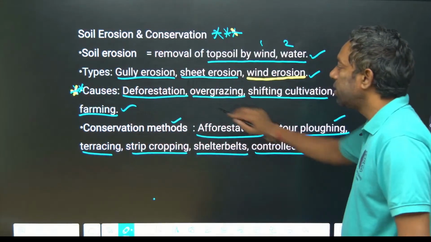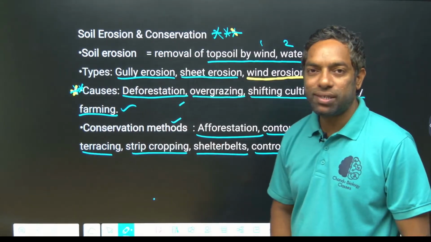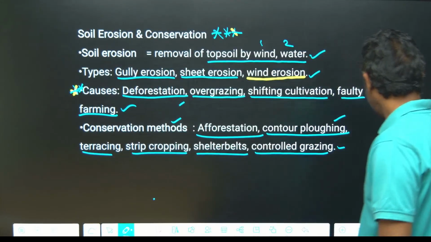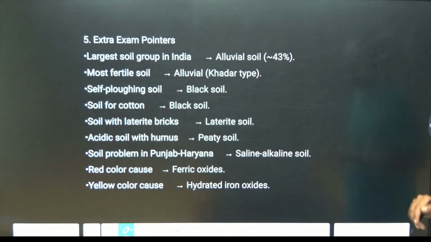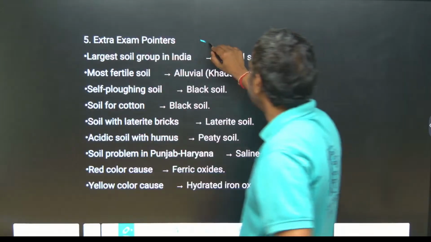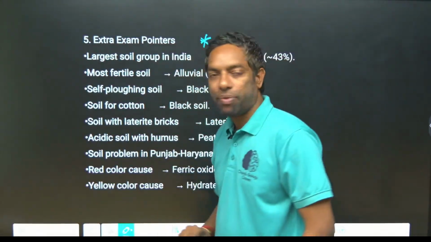They don't ask these much. The causes are what they can ask you. Causes are the most important for soil protection, guys. This is important for the coming exam, especially.